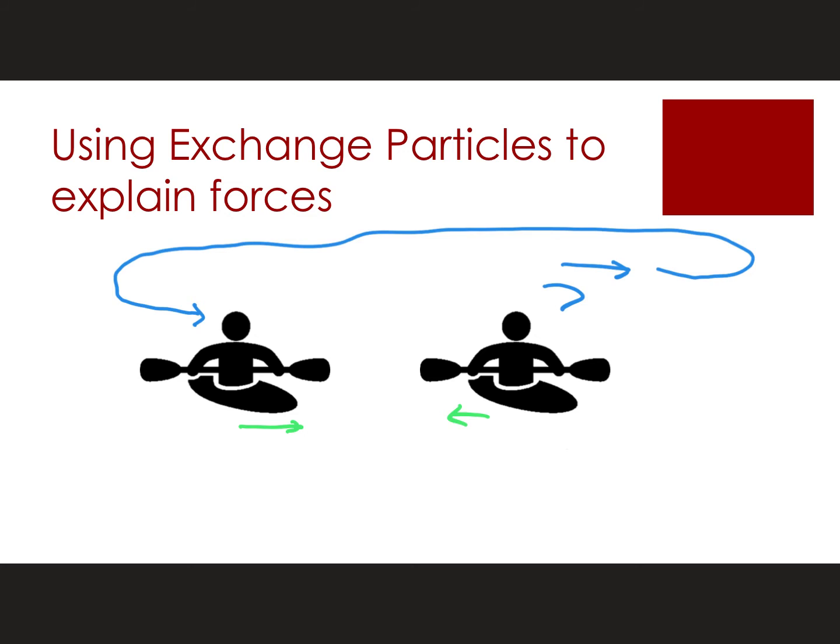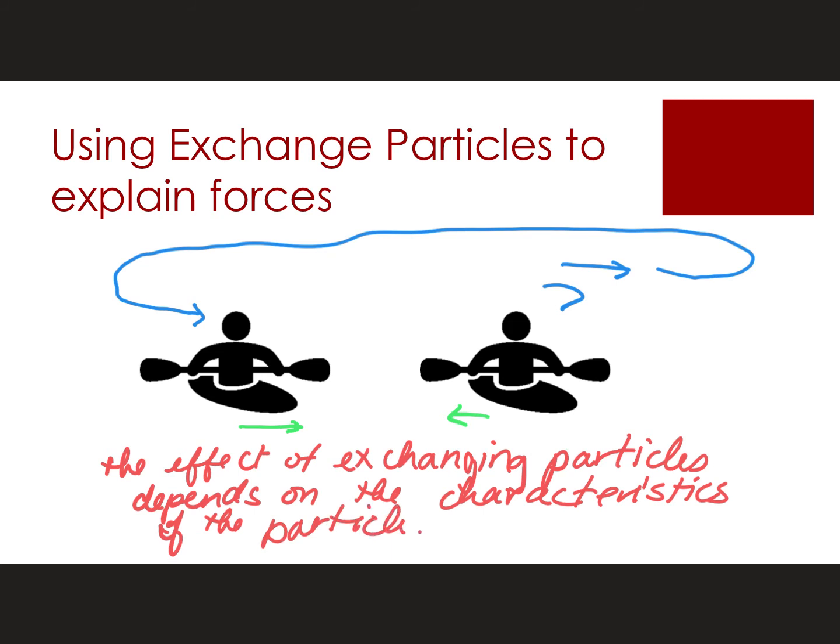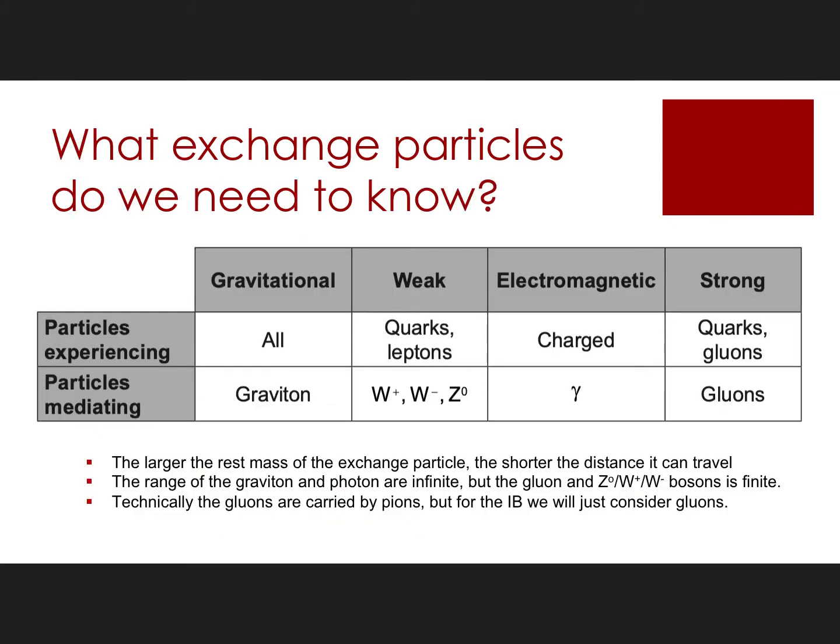So what we're trying to show by these kinds of examples is if I change the characteristics of the exchange particles, I'm also then going to change the characteristics of what happens to both the person who gives the exchange and the one who receives it. So my example of the big heavy ball would be like repulsion, and my boomerang here would be like attraction. And so depending on what kind of results I'm getting, I'm going to have to come up with different kinds of exchange particles for each example. So that brings us to what kind of exchange particles are we really going to need to know?